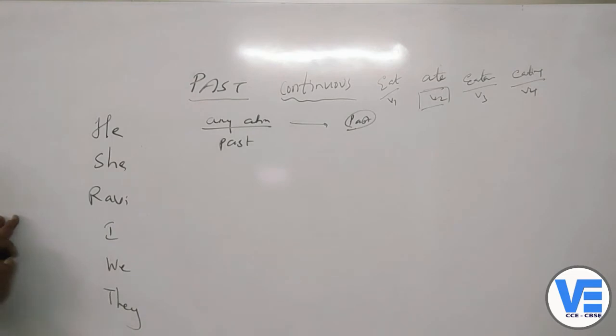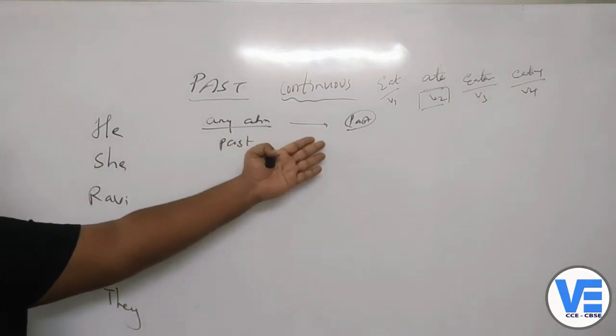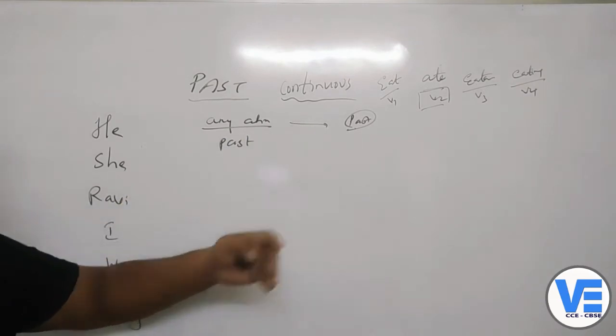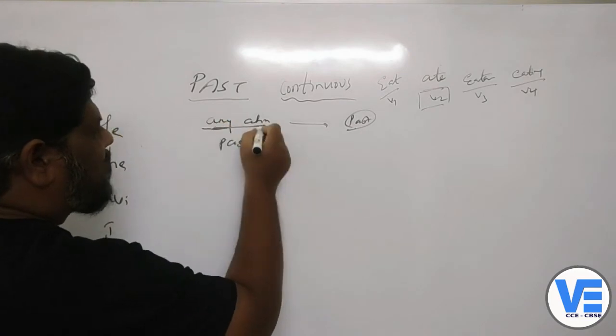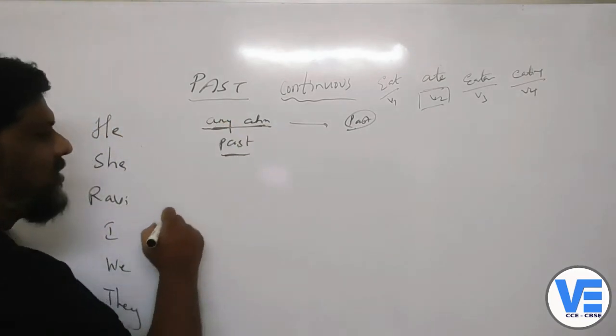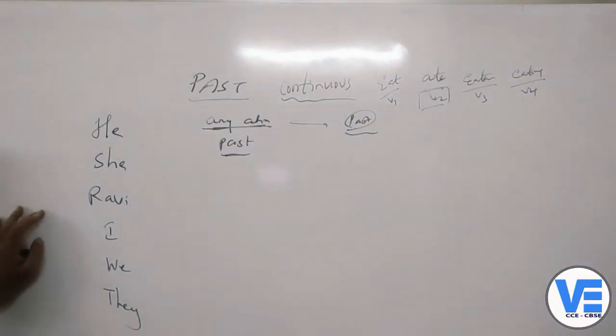In the present perfect, we have seen that something has started in the past and it finished at the present. But whereas here in the past continuous, any action which started in the past was still continuing till a particular point of time.